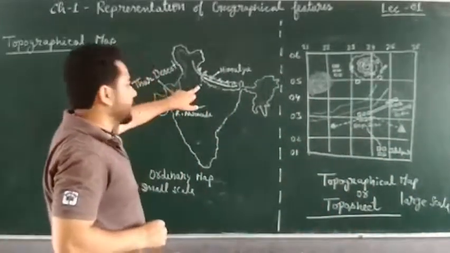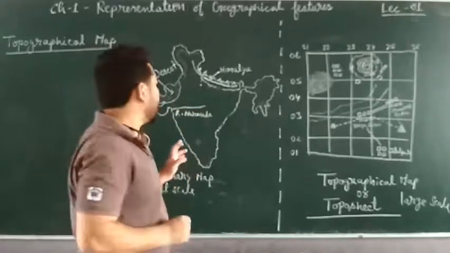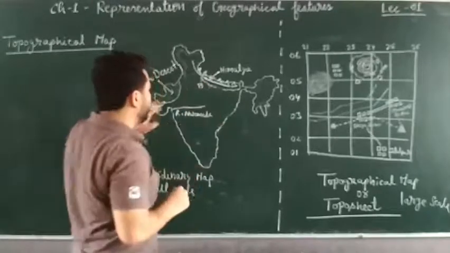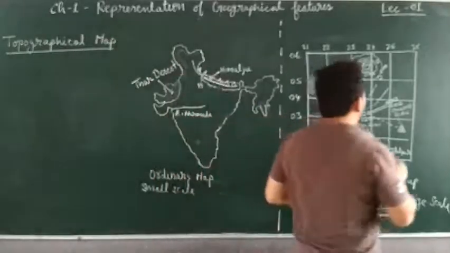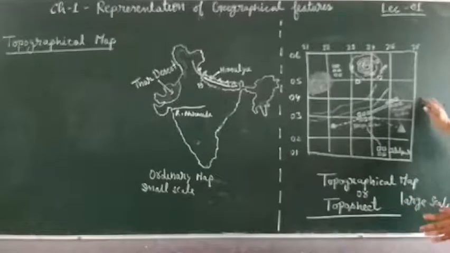In this, you cannot have detailed information of a small area. Like suppose a small area, Sambal is here, okay, so you cannot have detailed information. But in these types of maps you can have detailed information of a small area like Sambal or Raisatti or something like that.